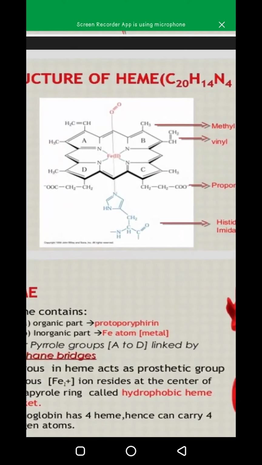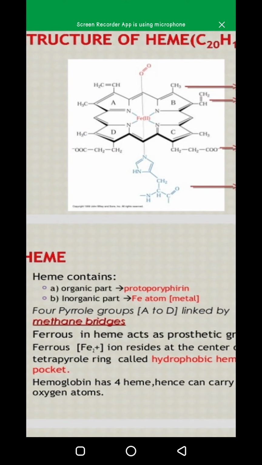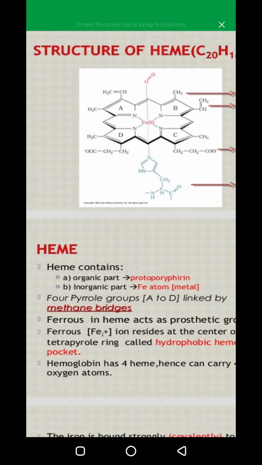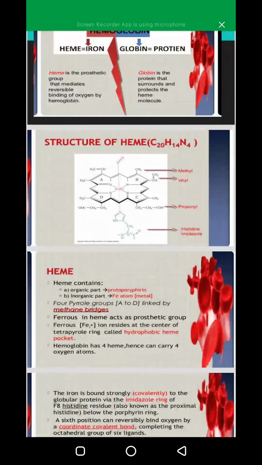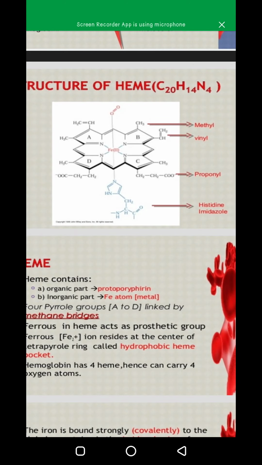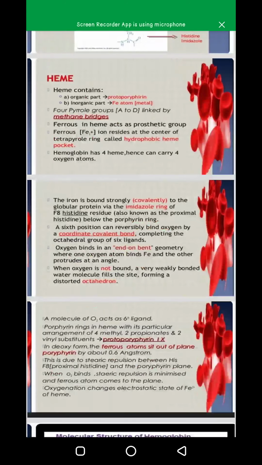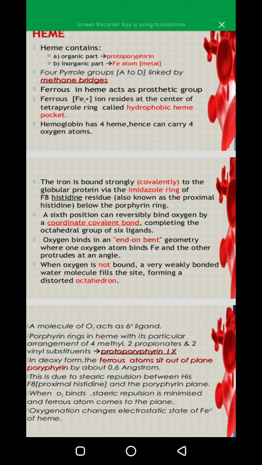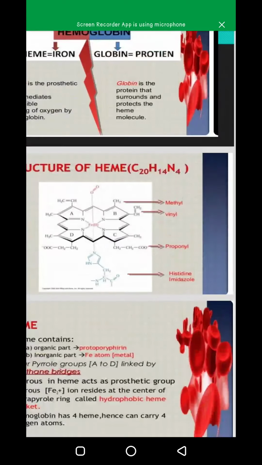Here in blue color is the protein portion and upper portion is iron portion. Now this iron and this protein are connected covalently through an imidazole ring, which is a histidine protein. A sixth position can reversibly bind oxygen by a coordinate covalent bond, completing the octahedral group of 6 ligands. Now in the structure there are 6 ligands, and the sixth position can reversibly bind oxygen by a coordinate covalent bond.